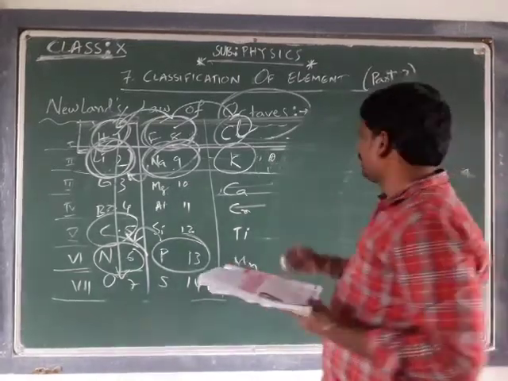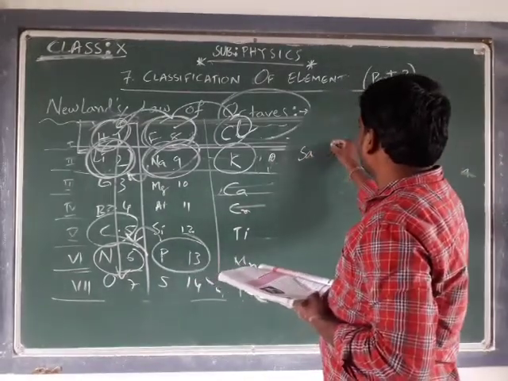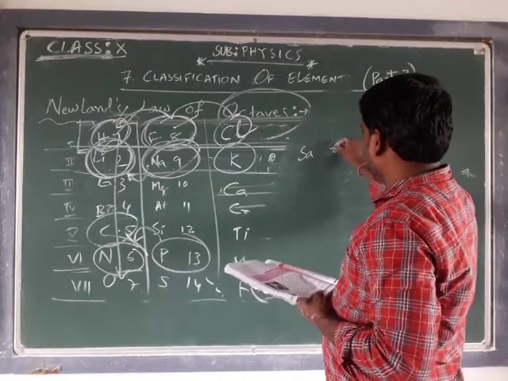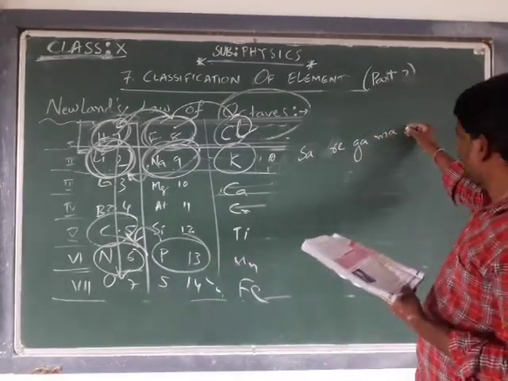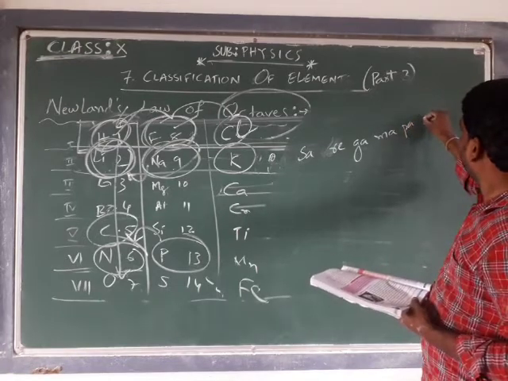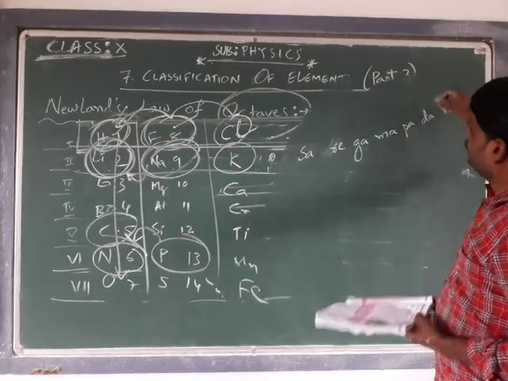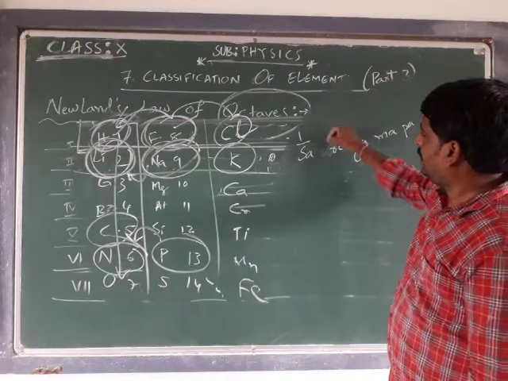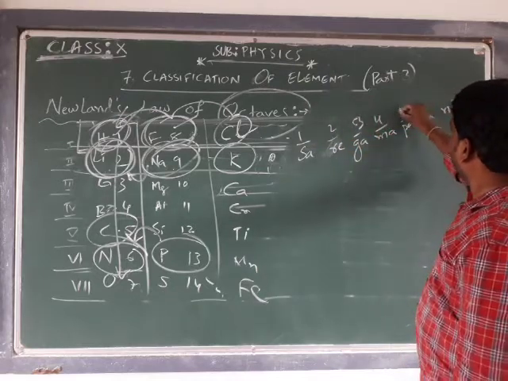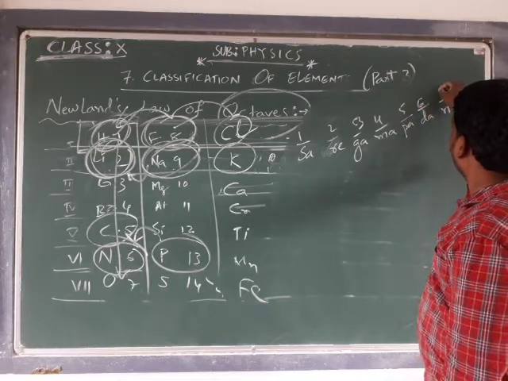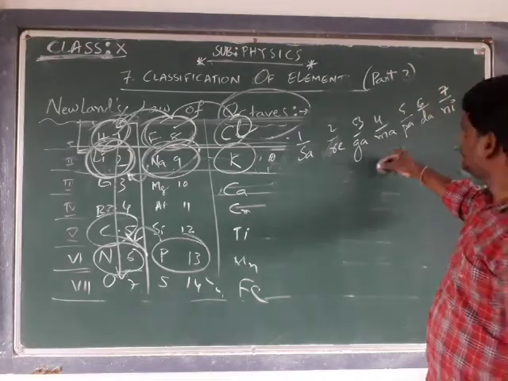There are 7 notes: sa, re, ga, ma, pa, da, ni. These are the 7 notes.